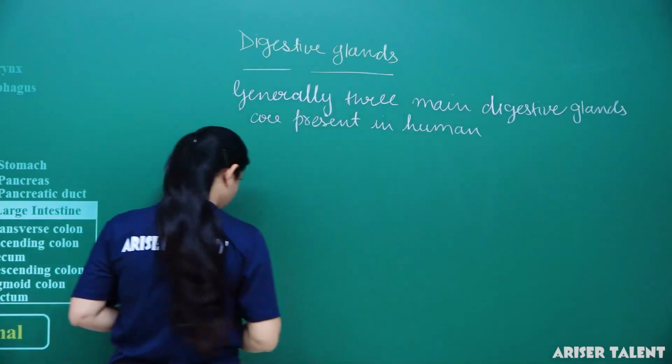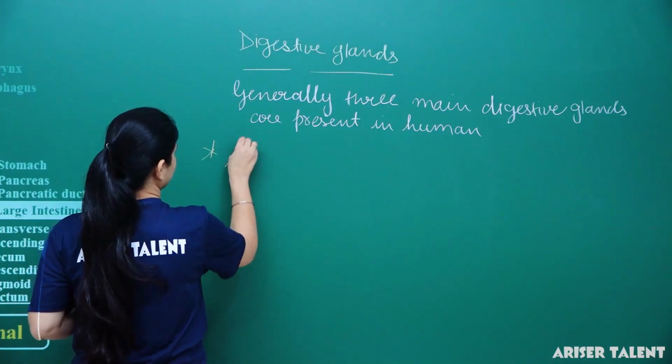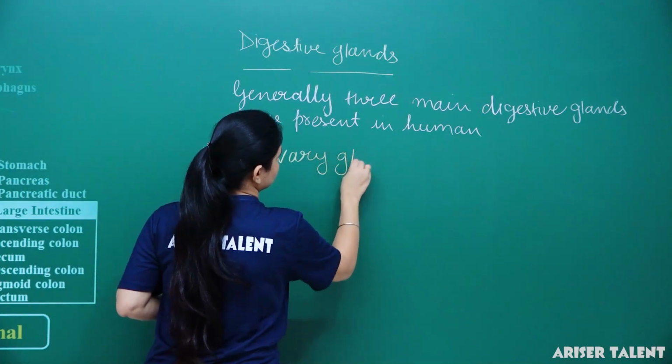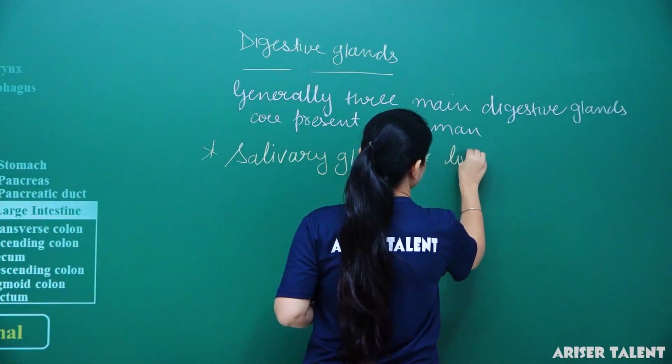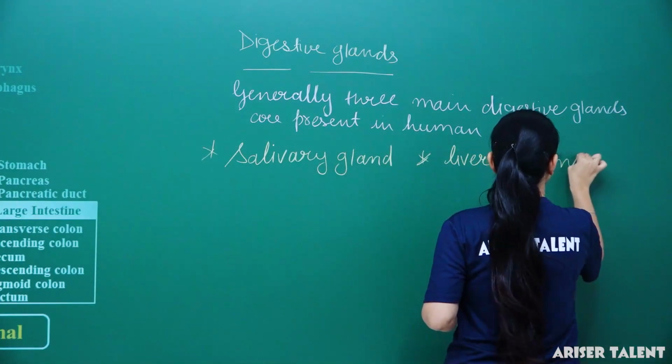What are they? Salivary gland, liver and pancreas.